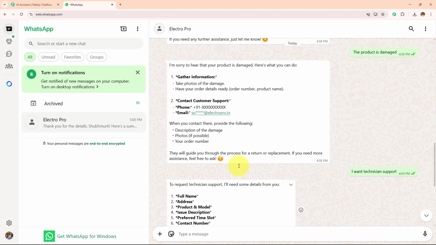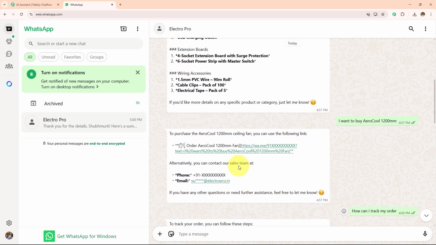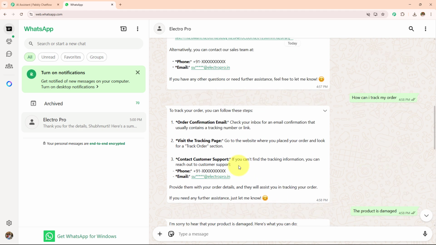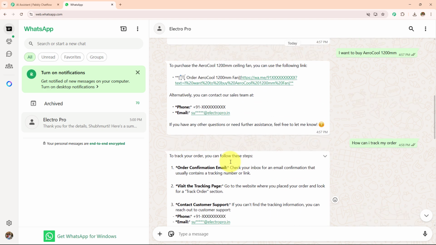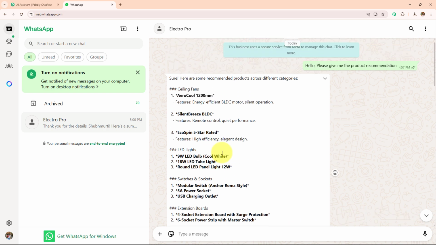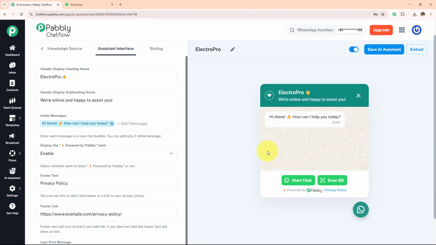So this is how this AI agent is working with the help of Pabbly Chatflow. I have created this for my business, and I simply created this AI agent, and it is working and taking all the details and the queries of the customers on my behalf, sending the order links or the payment or the detail, whatever they require. So this is how this AI agent is going to work. And now to learn how to create this, let's start creating this from the beginning.